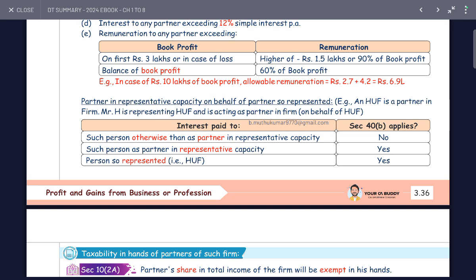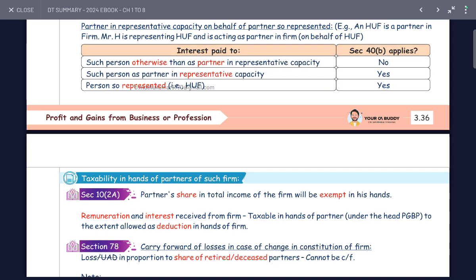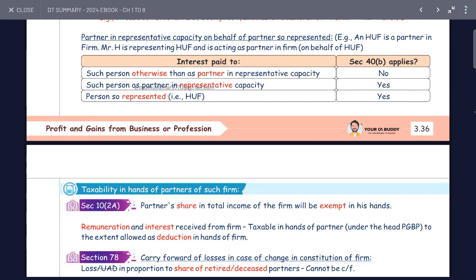A partner may represent in a representative capacity on behalf of another person. For example, if a HUF is a partner in a firm, the Karta is acting as a partner of the firm on behalf of the HUF. Interest paid: section 40B applies. Such person, otherwise than as a partner in representative capacity: no. Such person is a partner representing in a representative capacity: yes. Such a partner is a representative of a HUF: yes. Interest paid to them is available if not.